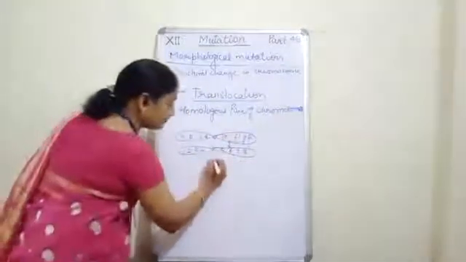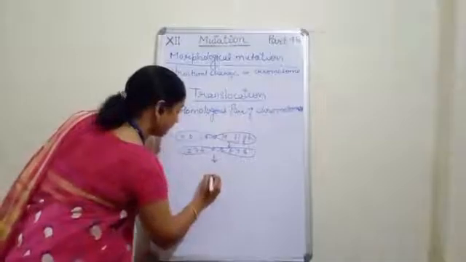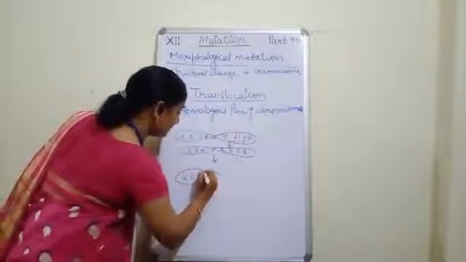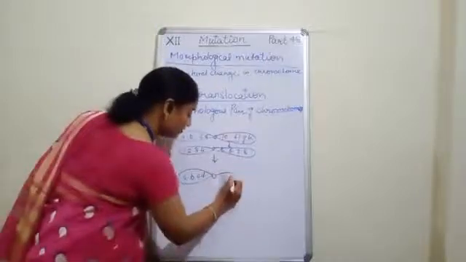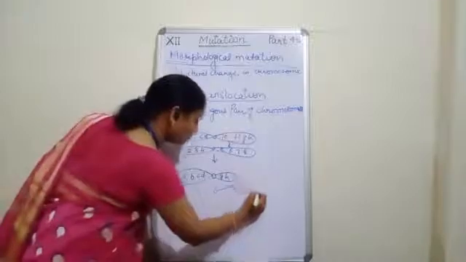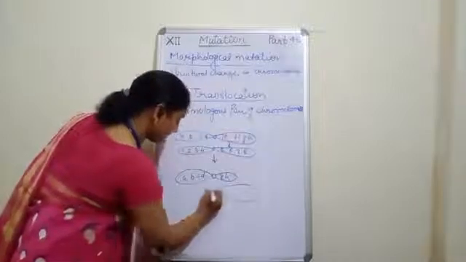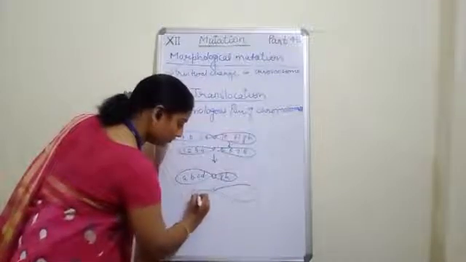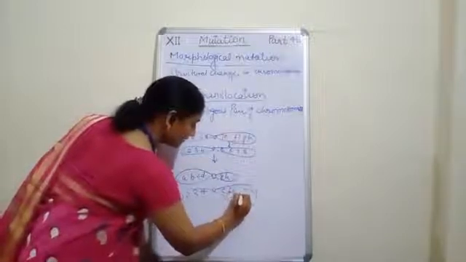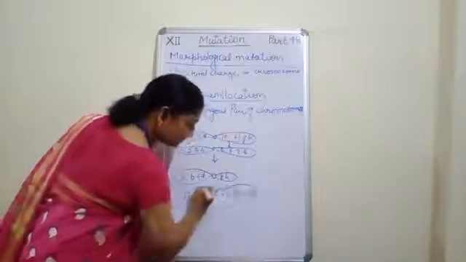Now the situation will be A, B, C, D. Now here we have G and H. Now see, its homologous pair will be 1, 2, 3, 4, E, F, G, 5, 6, 7 and 8.